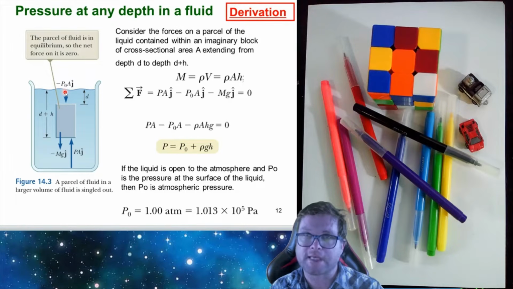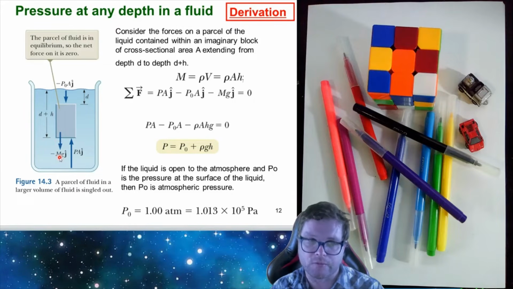So force is area times pressure. We're going to have a force acting upwards given by PA. This is in the plus j hat direction. This P is what we're actually trying to find. Then there's going to be another force acting. This is going to be the force as a result of the mass of this parcel of liquid multiplied by g.